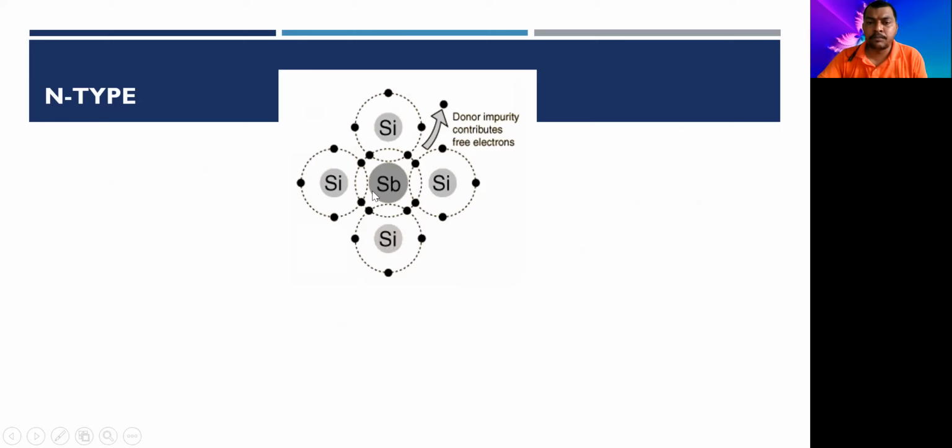So when such type of an impurity is added to a pure intrinsic semiconductor, then 4 electrons in its outermost shell will make 4 covalent bonds, and one extra electron is left over from bonding. That particular electron is in excess. Therefore, this whole ion is now going to have the negative charge, right? Because of this excess of electron. Okay, so if you attach this to the say power supply, then the current will flow due to this excess of electron, and therefore it is called as N type of a semiconductor.